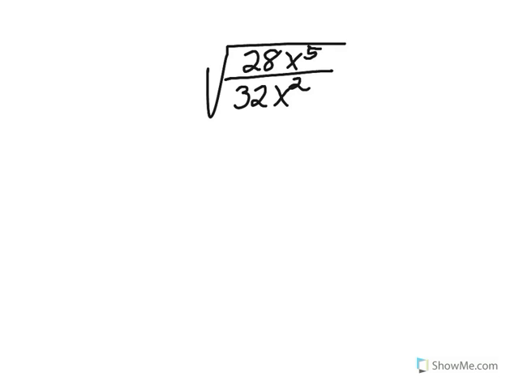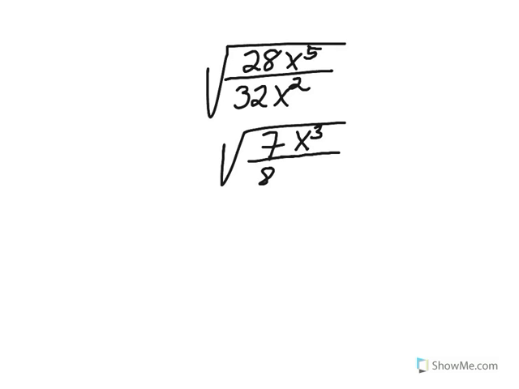Now take a few moments to complete the following problem. Pause the video until you are done. 28 is divisible by 4 and by 7. 32 is also divisible by 4. So we're going to divide 4 into 28 and 32. Now, since we're dividing powers that have the same base, we're going to subtract the exponents. X to the 5th divided by x to the 2nd becomes x to the 3rd.